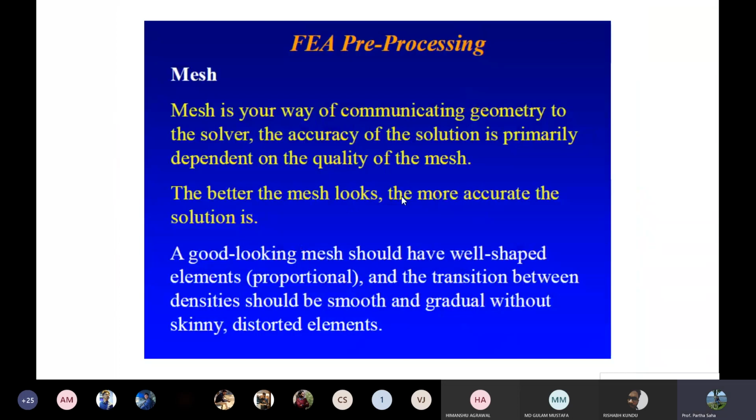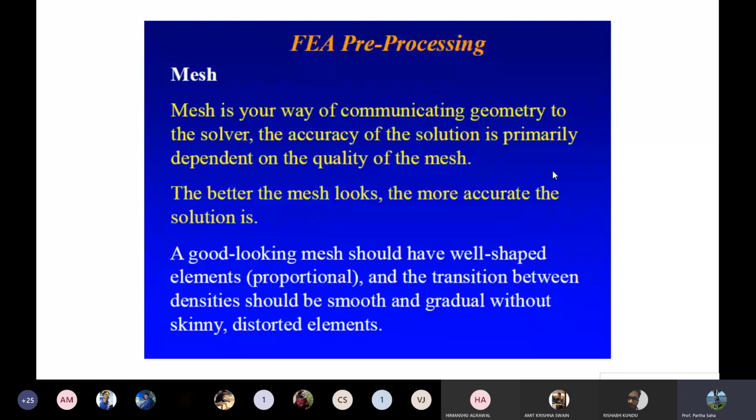So pre-processing mesh. Mesh, I just mentioned, is a way to communicate the geometry to the solver, right? Because if I pinch your finger or your hand, the signal is going to go to your neurons, the head. Or if you put your palm on a burning candle, you're going to feel the heat, right? Momentarily you feel the heat, and you will take care of the hand, right?